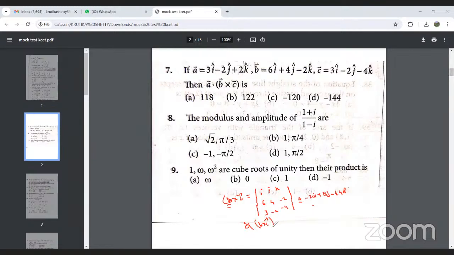Finally, when you simplify, you will get the answer as minus 144. So option D will be the right answer.